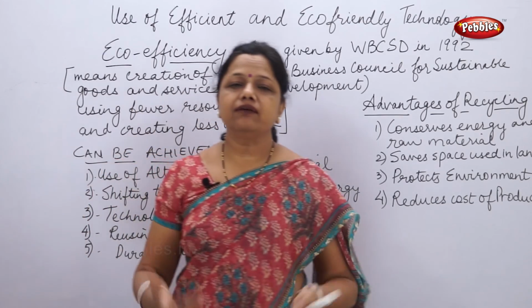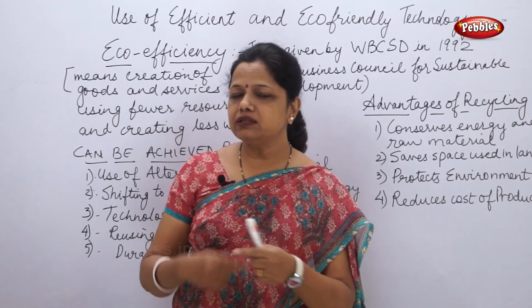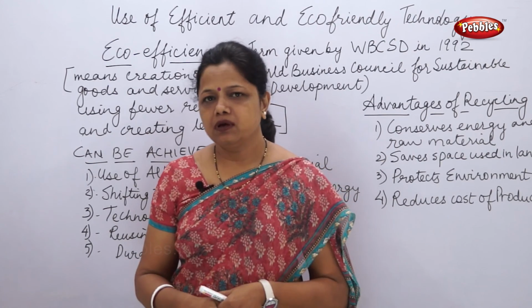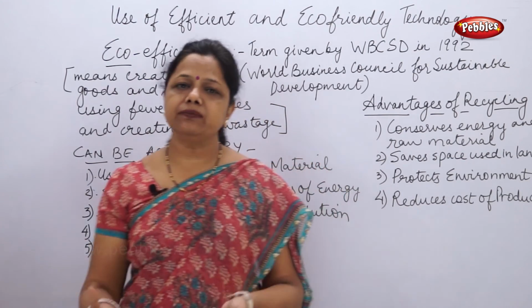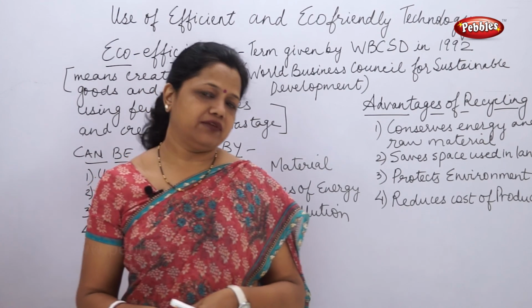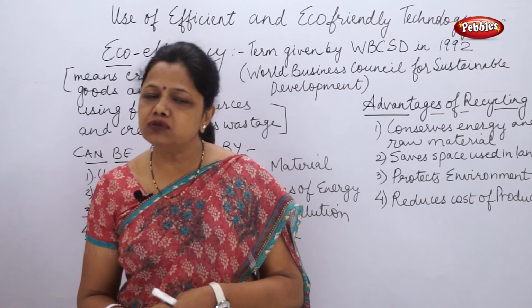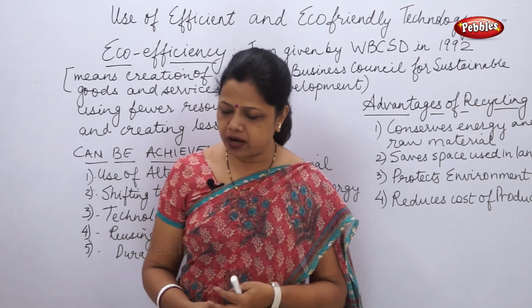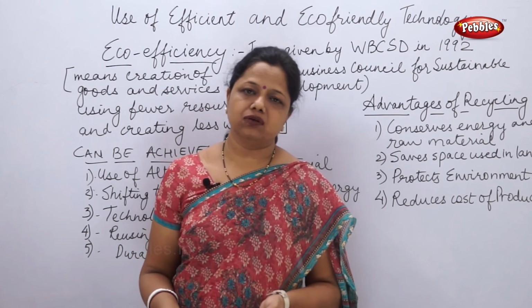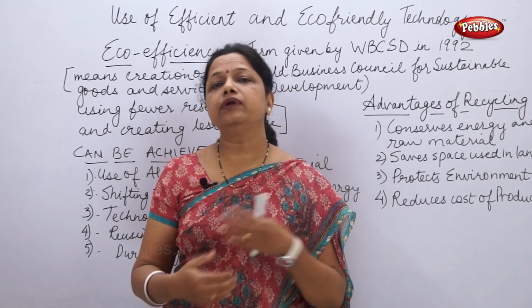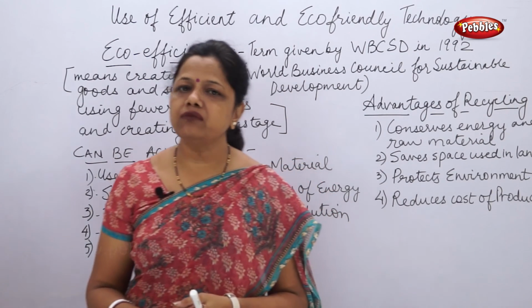So at community level, what can be done? Rotational grazing is a very good option and it should be a decision made by the community for saving the environment. Photovoltaic cells can be used for street lighting, for gardens and for traffic signals also. This way the community can help in conservation of the environment.